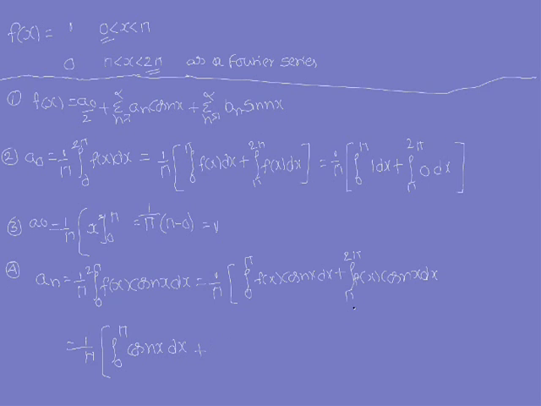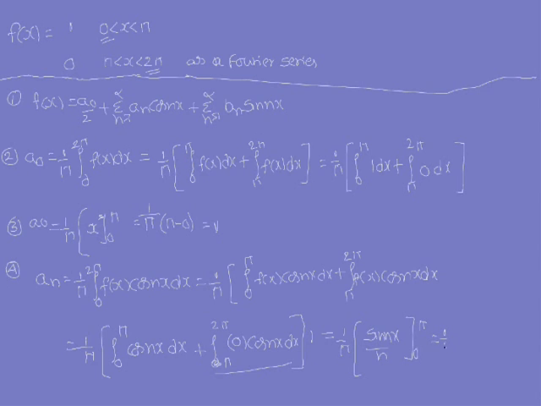For integral pi to 2 pi, f of x value is how much? f of x value is 0. So 0 into cos nx dx, this will vanish. So it is 1 by pi into integral 0 to pi cos nx. Cos nx integration is sin nx by n between the limits 0 to pi.